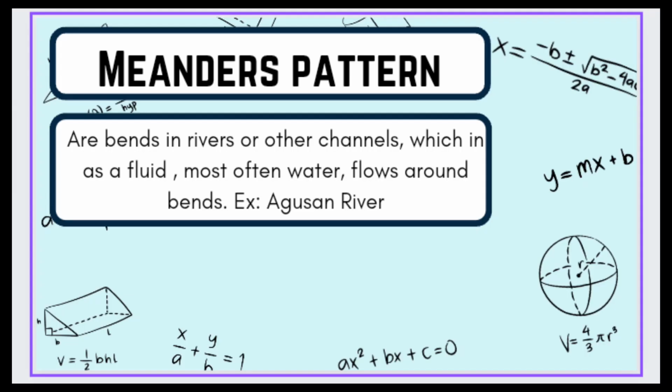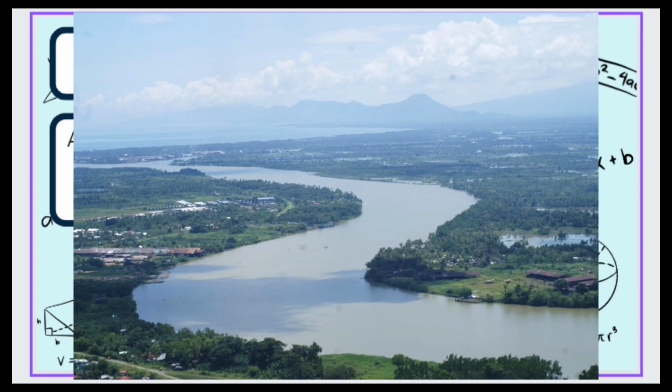Other types of patterns in nature. Meanders are bends in rivers or other channels which form as a fluid, most often water, flows around bends. The example for this is the Agusan River.